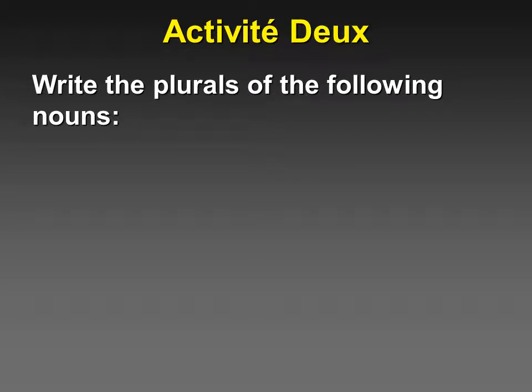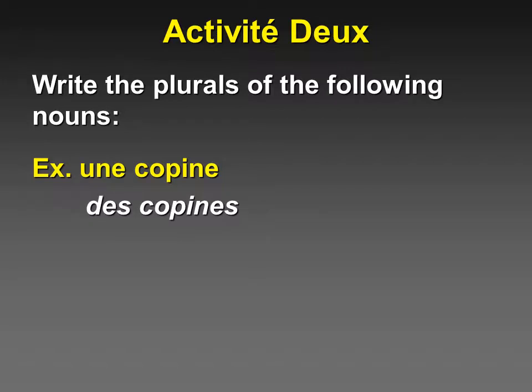Activité 2. Write the plurals of the following nouns. For example, we have une copine. So if we have a friend, how would we say some friends? Des copines. So we change une to des for some, and we add an S to copine because it's plural. There's more than one now. Another example, l'ami, the friend. How do we make that plural? It becomes les amis, L-E-S. We have the liaison, so les amis, and we add an S to ami.